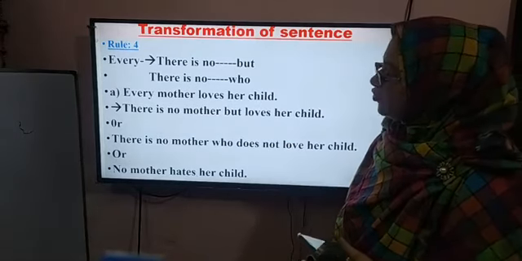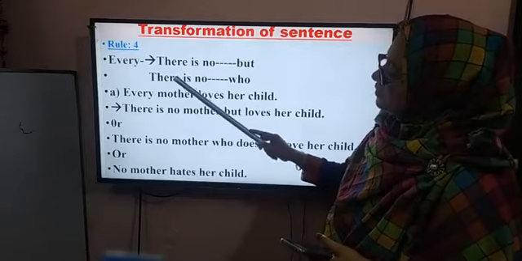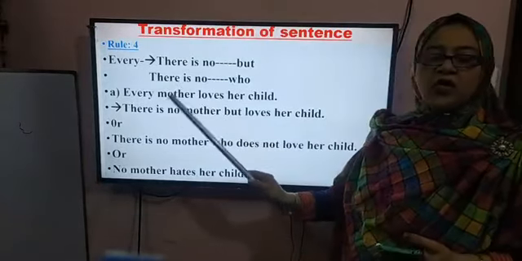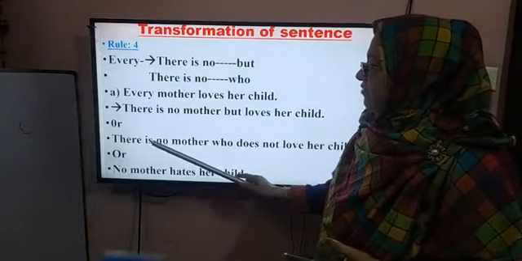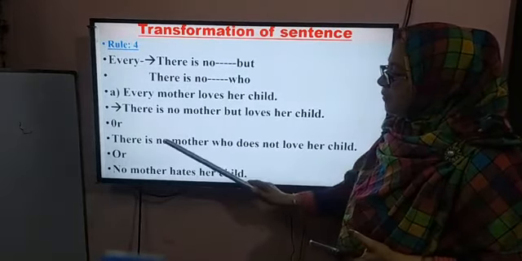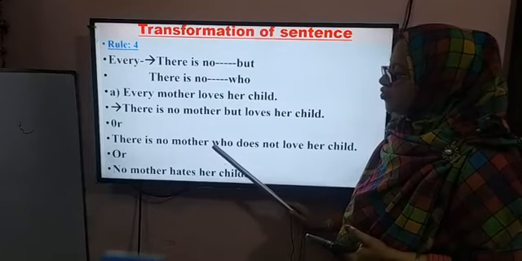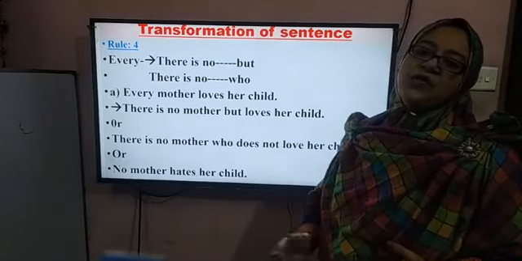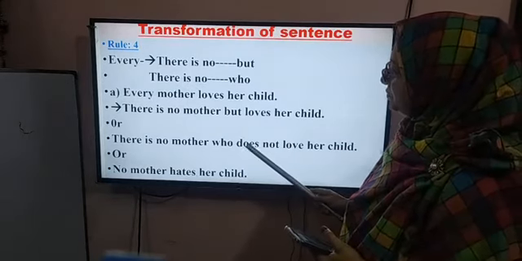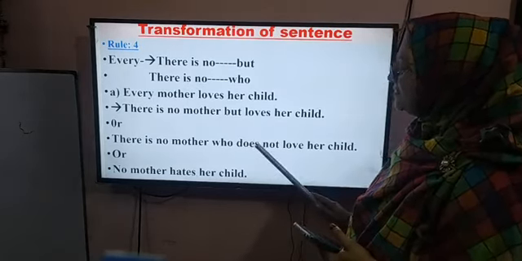Okay, the next one: you can turn it into negative by using there is no mother who. After the subject I use who, but when you use who, you have to use does not.